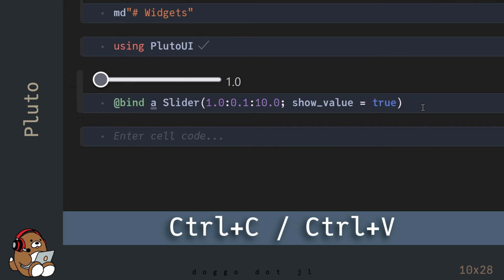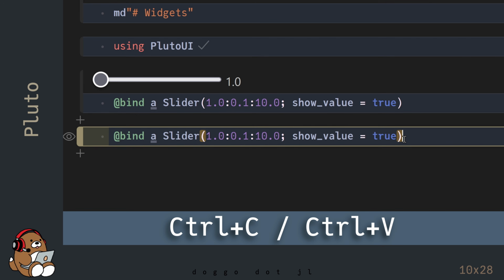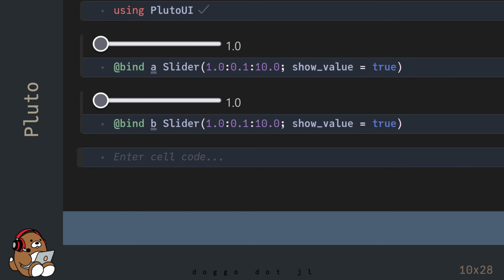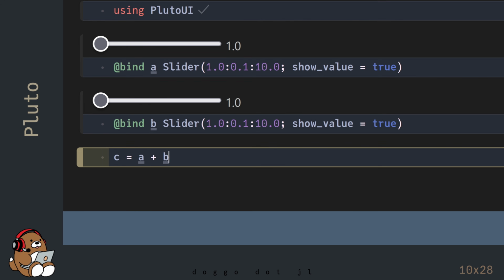You can use the same code to bind a slider widget to a variable named lowercase letter b. Now, you can use these values for more calculations.